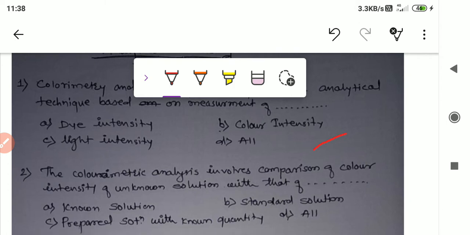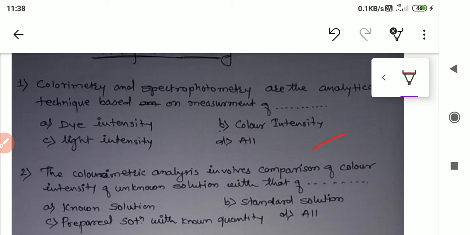The first question is on colorimetry and spectrometry. See, colorimetry and spectrometry are the analytical techniques based on the measurement of the... four options are given: dye intensity, color intensity, light intensity, and all.